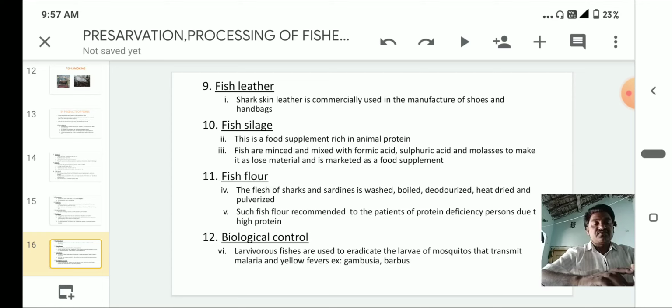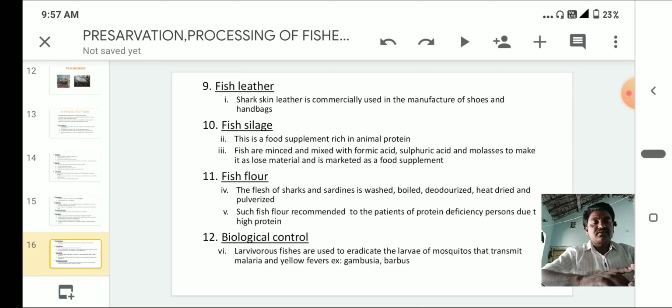And fish flour. The flesh of sharks and sardines is washed, boiled, deodorized, heat dried and pulverized. Nothing but making a powder.